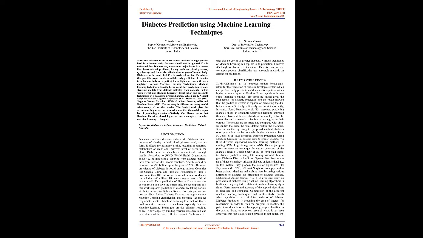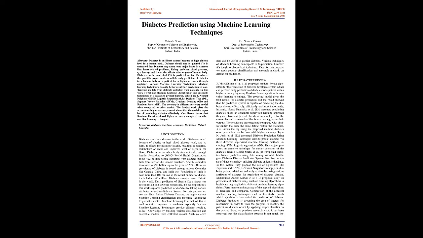Diabetes can be controlled if it is predicted earlier. To achieve this goal, in this project work we will do early prediction of diabetes in a human body or a patient for a higher accuracy through applying various machine learning techniques. Machine learning techniques provide better results for prediction by constructing models from datasets collected from patients.